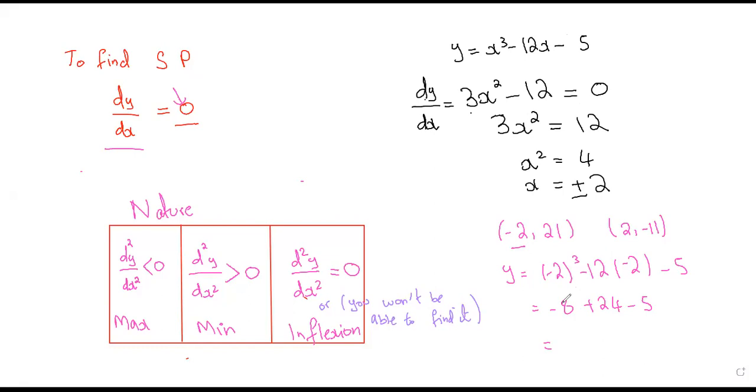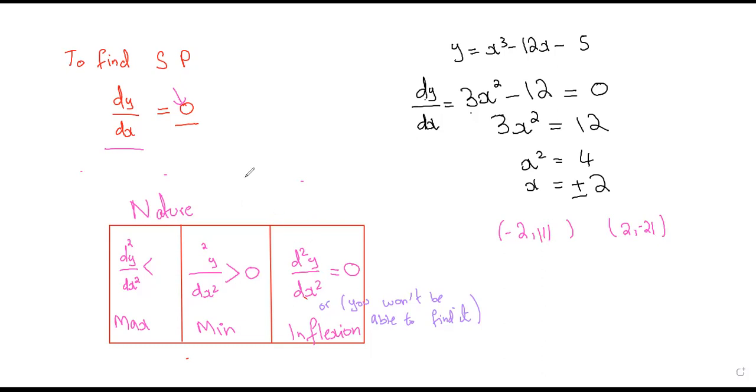Yes, for this, just give me 1 second. Yes, you guys are right. Basically, I made a mistake in the equation, but that's okay. So it should be -8 and then plus 24 and then -5. That is 11. Yes, you are right. I'm sorry. That is 11. And then this is going to be 8 minus 24 minus 5. This is -21. Yes, this is correct. Yes, Ishal, your answer was correct. I'm sorry. And Munja, yours was also correct. Okay. This is what we have.